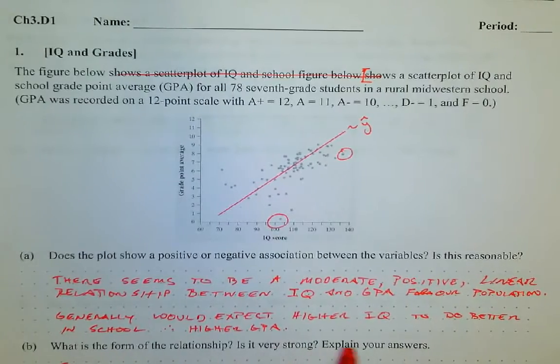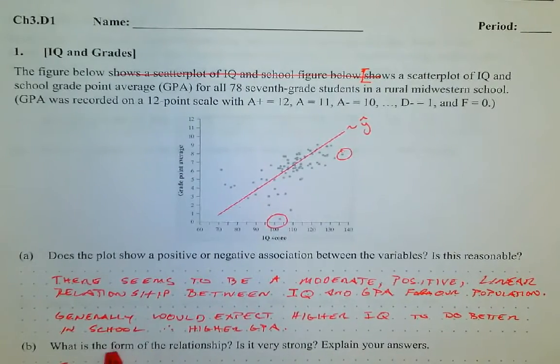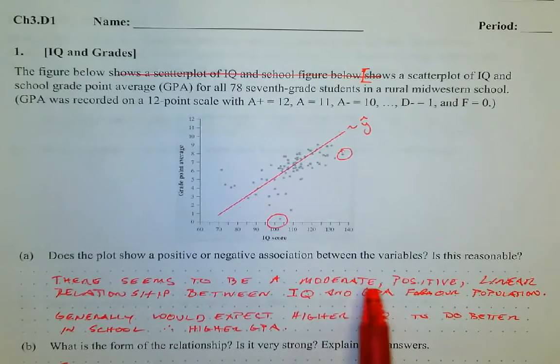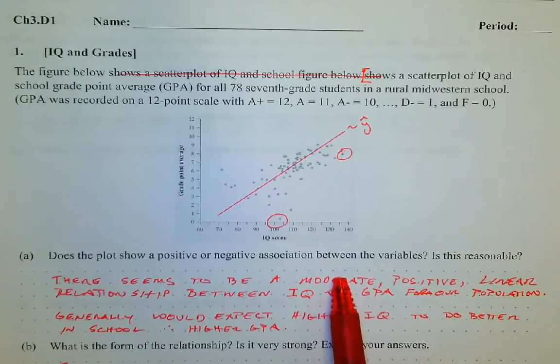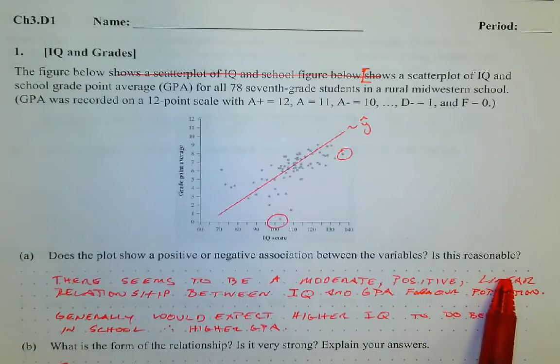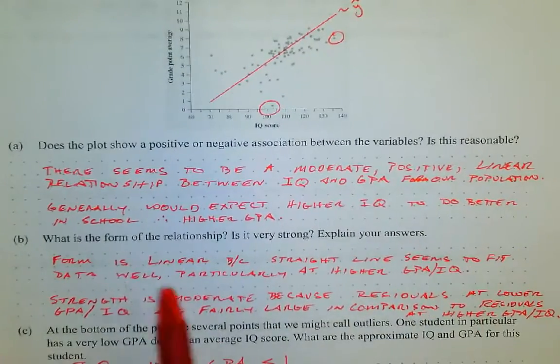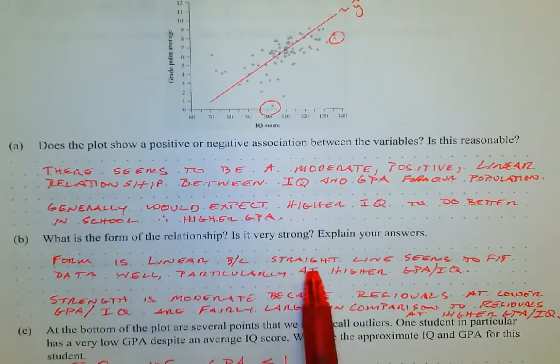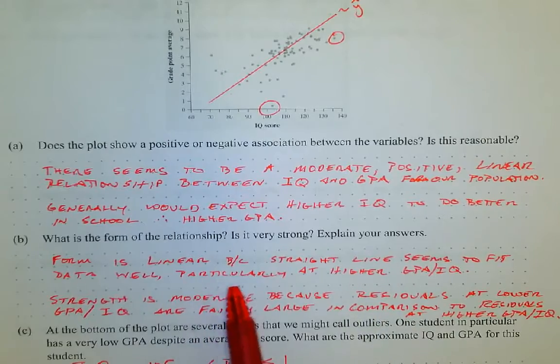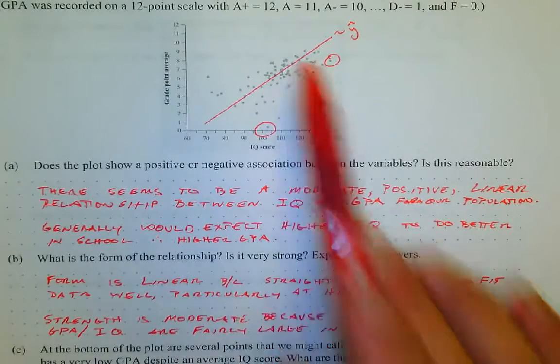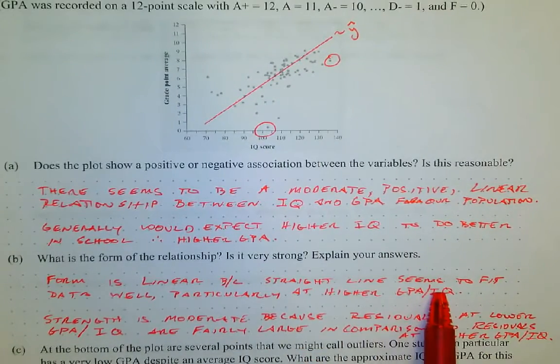Okay, then what's the form of the relationship? Is it very strong? Explain your answers. Well, the form is linear or nonlinear, and the strength is what we have. So we should also always talk about the strength, the direction, and the form. So here, the form, it's linear. A straight line seems to fit the data well, particularly up here at higher GPA and IQ.